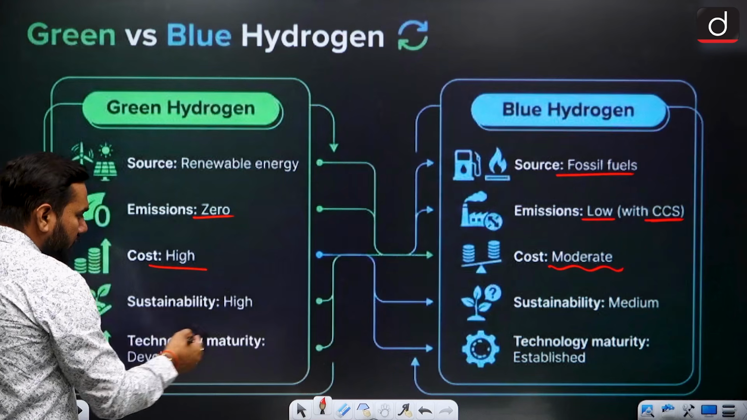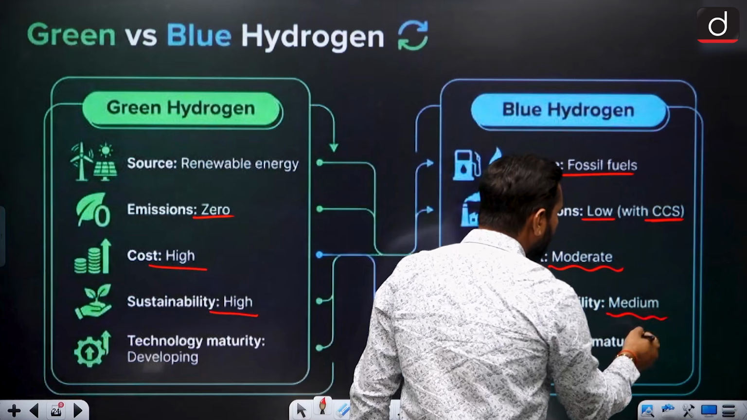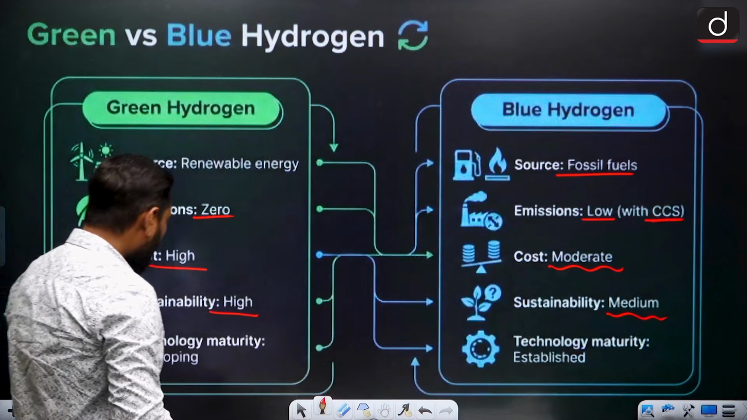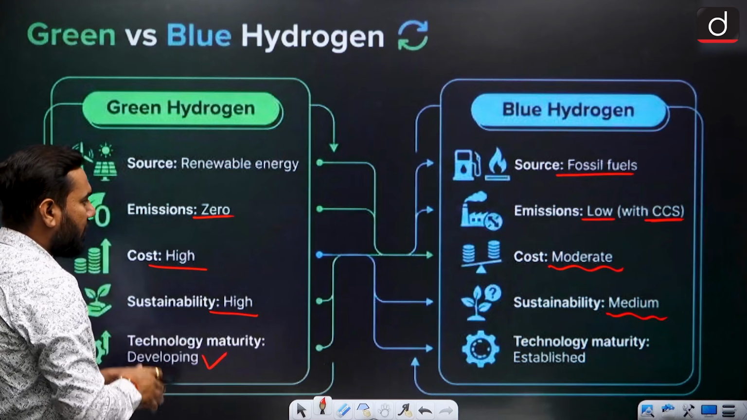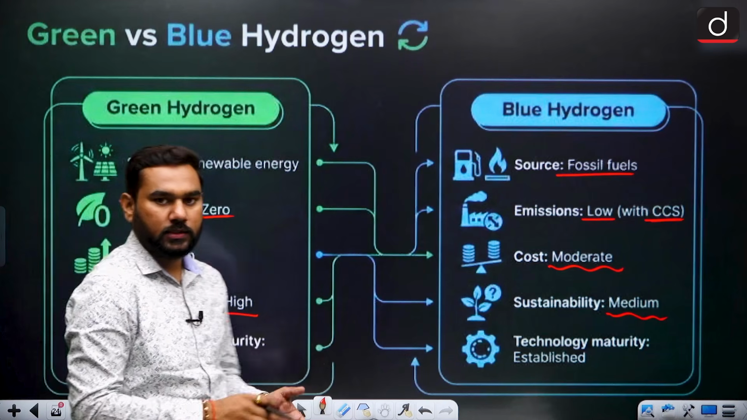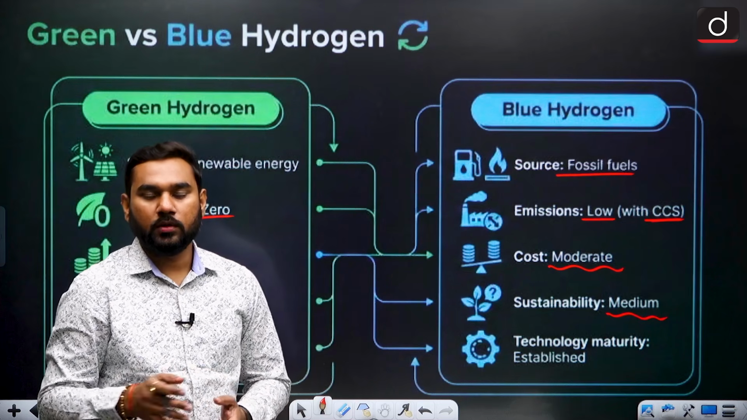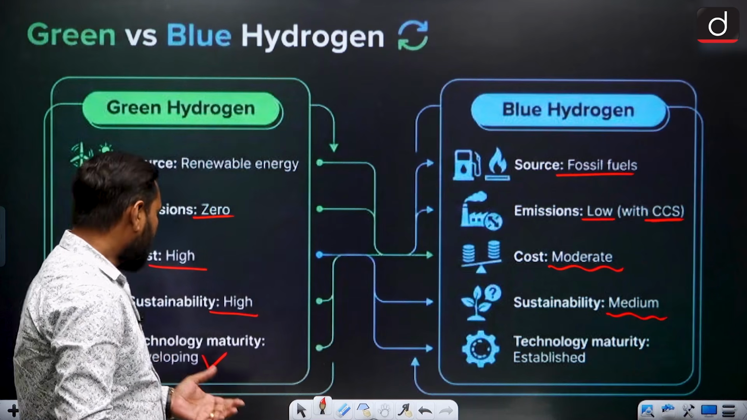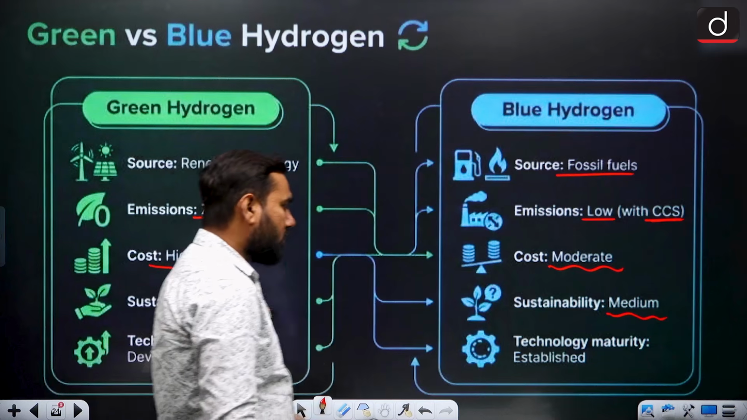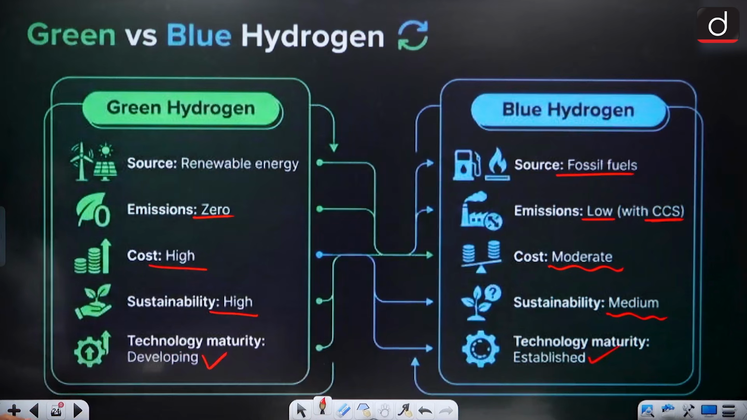Sustainability is very high for green because of its long duration. For blue, it is medium due to that carbon production. When we talk about technology maturity, green is still under development. We do not yet have enough of the electrolysis technology, because when we want to split water, we need ultra pure water for production of green hydrogen. So we are lacking in that part also. We are developing in this area, but it can be established. This is the difference between blue hydrogen and green hydrogen.